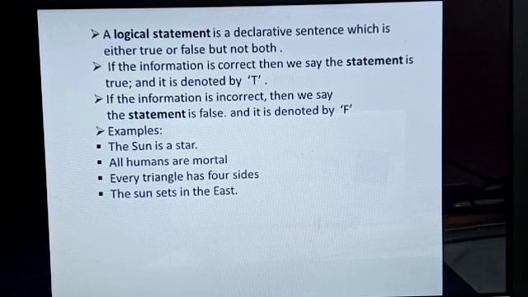Every triangle has four sides. As we know, every triangle has three sides. That is why it is called a triangle, and that is why this is a statement, and whatever information is given, that information is false. Again, there is no confusion. The sun sets in the east. As you all know, the sun sets in the west. So this sentence is also a statement and its value is false.